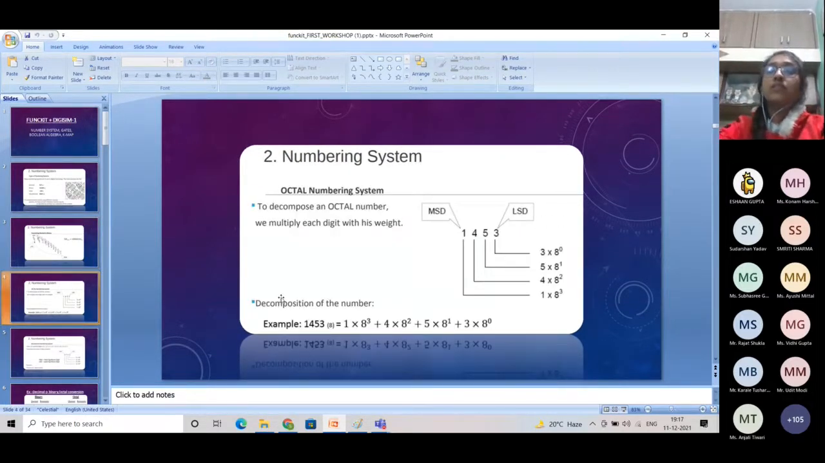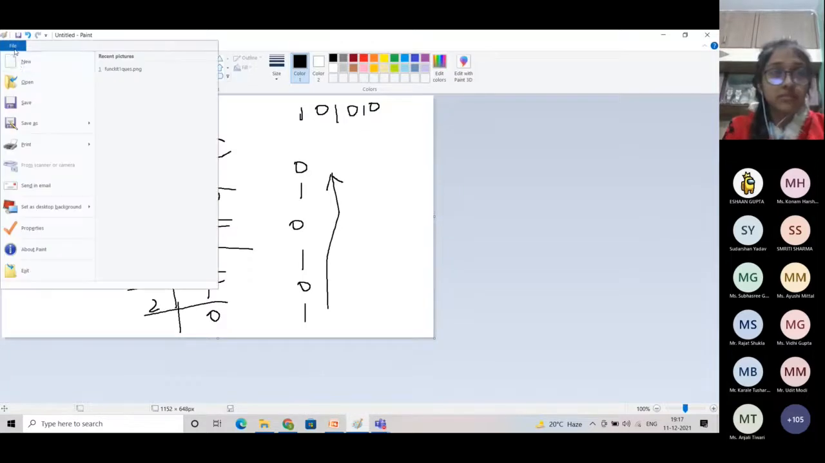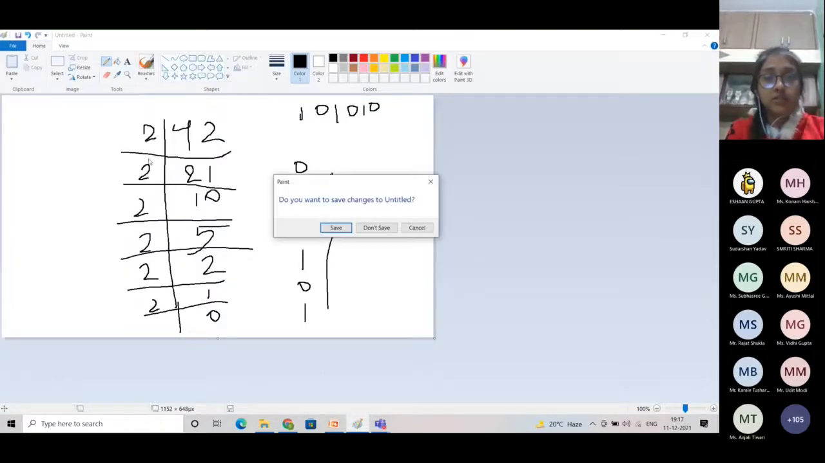So the next we are looking at the octal number system. As I have already said, in the octal number system, the base is 8. So in this number system, we have all the digits from 0 to 7. Now, how is a number represented? If a number is in the decimal number system, then what do we say? Wait, I'll show you.